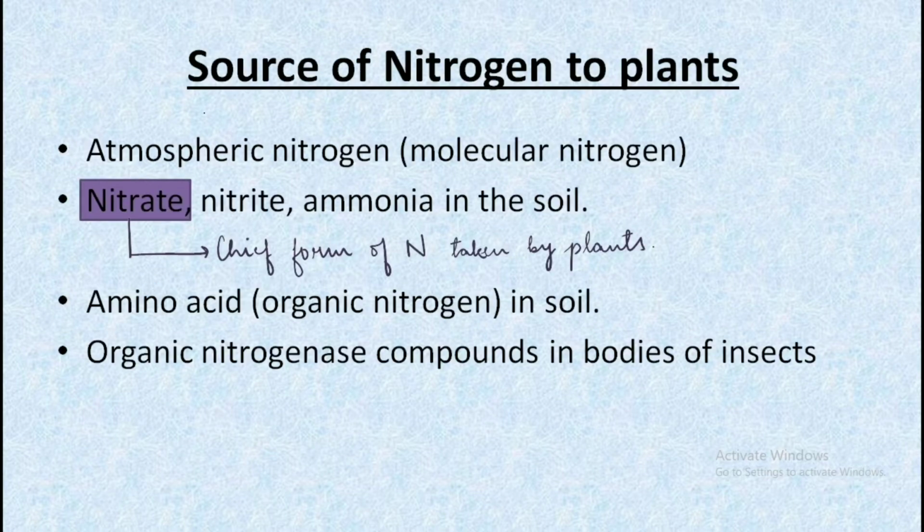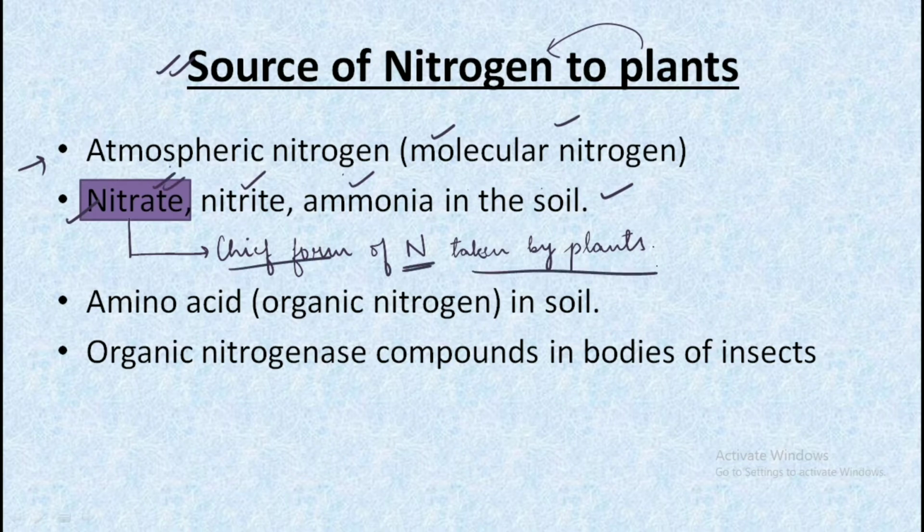Now let us look at the sources of nitrogen to the plants, that is, the sources by which the plants obtain nitrogen. The first and the most important source is the atmospheric nitrogen, that is the molecular nitrogen. Then we have nitrate, nitrite and ammonia in the soil by which the plant takes up nitrogen, and among these three, nitrate is the chief source of nitrogen taken up by the plants. Then we have amino acids, in which we find the organic nitrogen, and it is obtained from the soil.